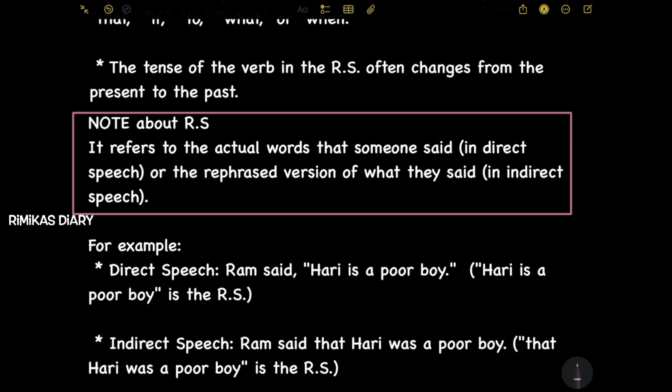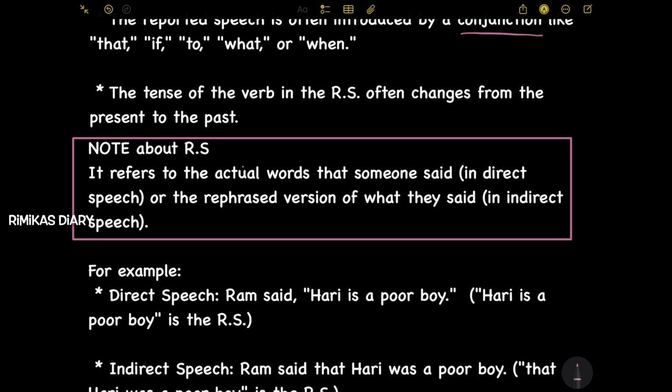Note about RS. If you are still unclear about what RS means, it refers to the actual words that someone said in direct speech, or the rephrased version of what they said in indirect speech. So, RS stands for reported speech. It refers to the actual words that someone said in direct speech, or also the rephrased version of what they said, as in indirect speech.